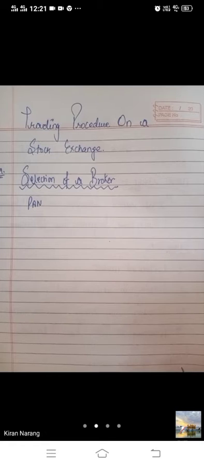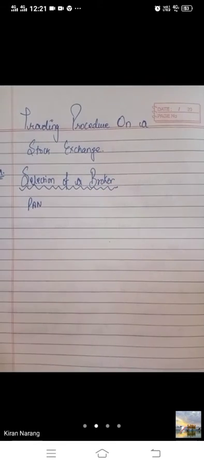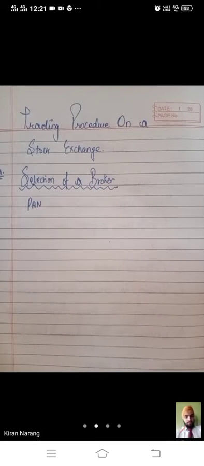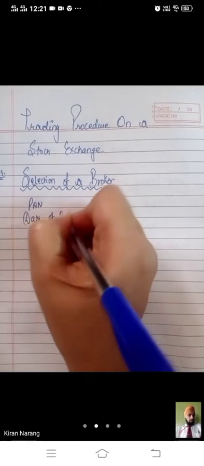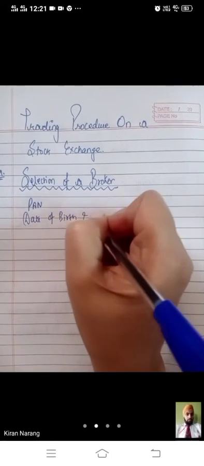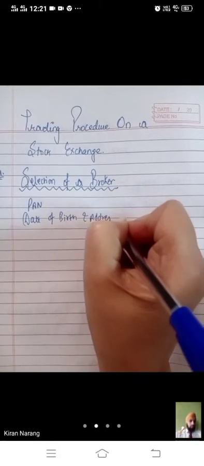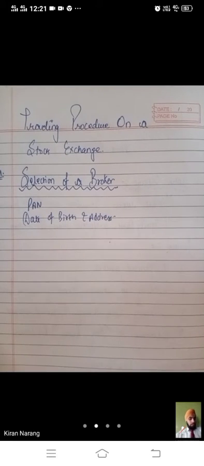It is given once in a lifetime. So you have to provide them your permanent account number, then date of birth and address.